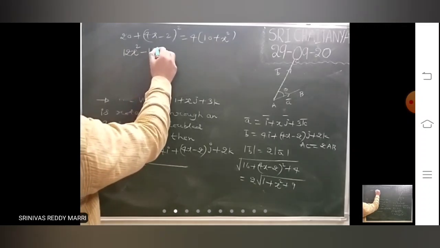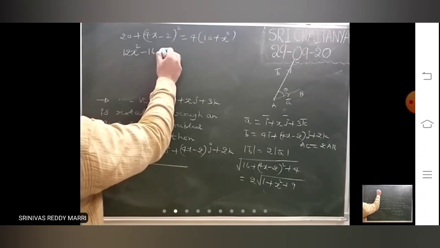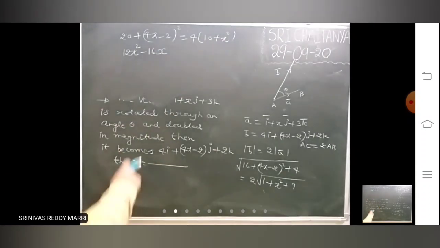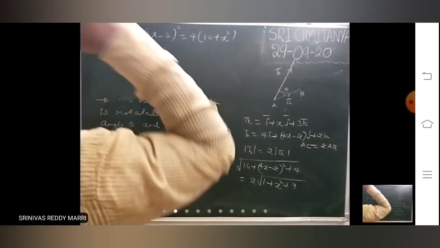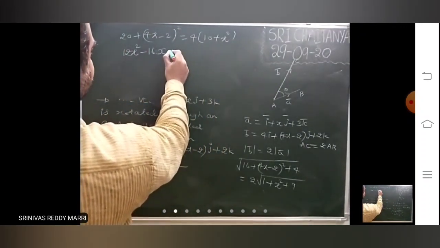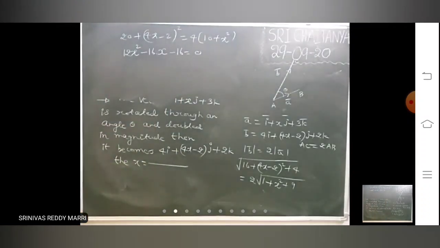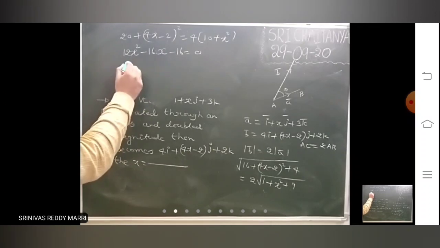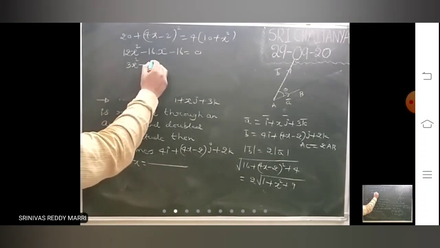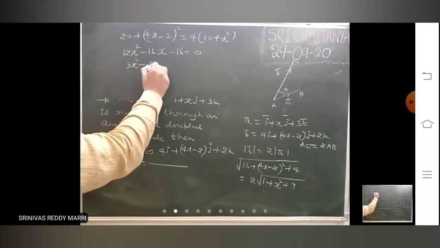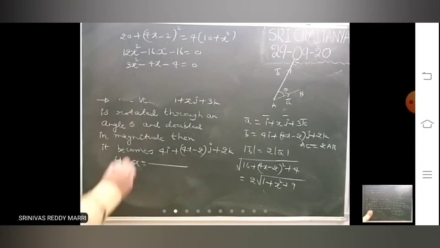Then 20 plus 4 is 24, 24 minus 40 is minus 16. You got the quadratic equation. Take out 4 common: 3x square minus 4x minus 4 equals 0.